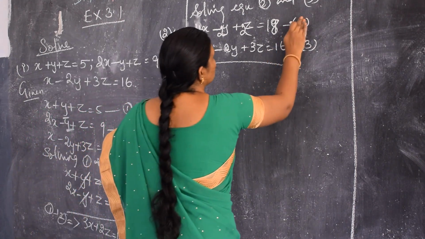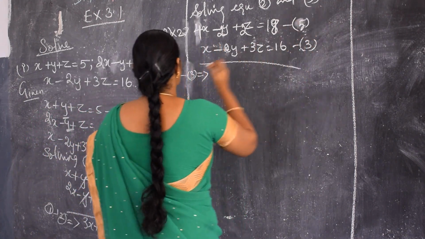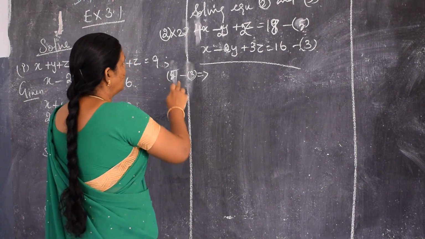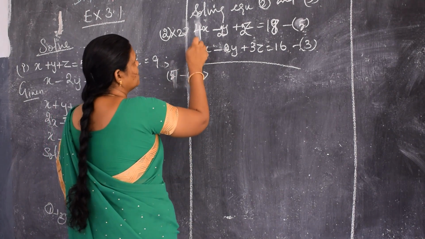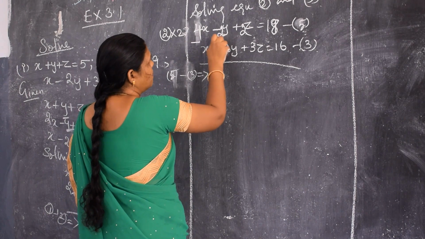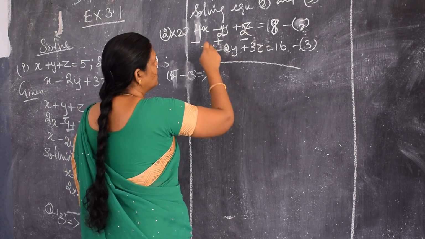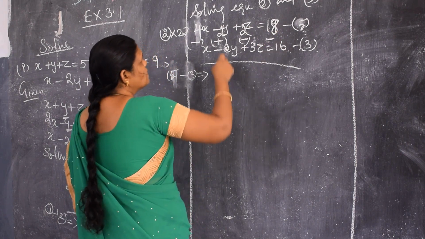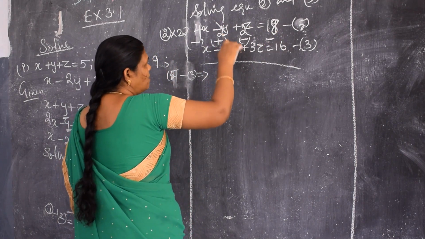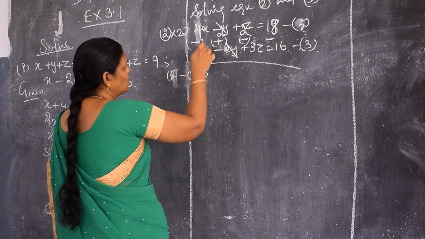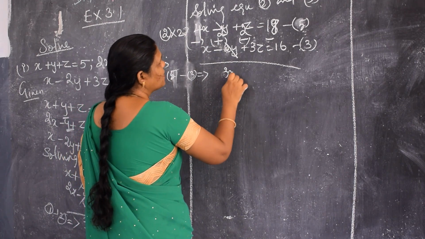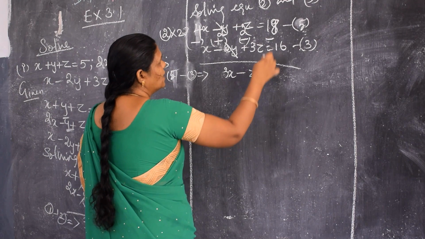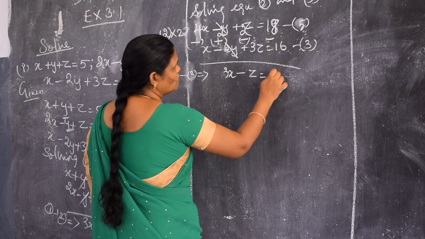So, let it be equation number 5. So, it will become 5 minus 3. See, minus means you want to change the sign. Minus plus, minus and minus. So 2y minus 2y plus 2y both cancel. 4x minus x is 3x. 2 minus 3 means minus z. 18 minus 16 is 2.